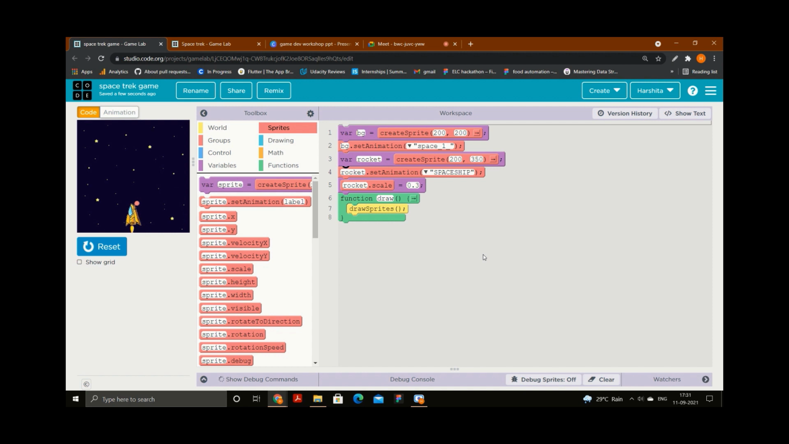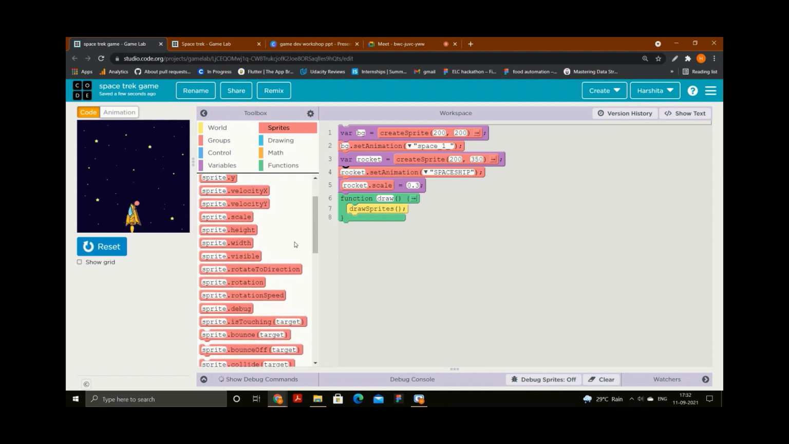So I told you that the background is moving in the down direction. So I will give some velocity to the background. What you need to do is, in the sprite section itself, click on this one, sprite dot velocity y. Now why am I using velocity y and not velocity x? If you want to make it move right and left, you need to use x. And if you want to make it move top and bottom, then you need to use the y direction, y axis, because it is vertical.